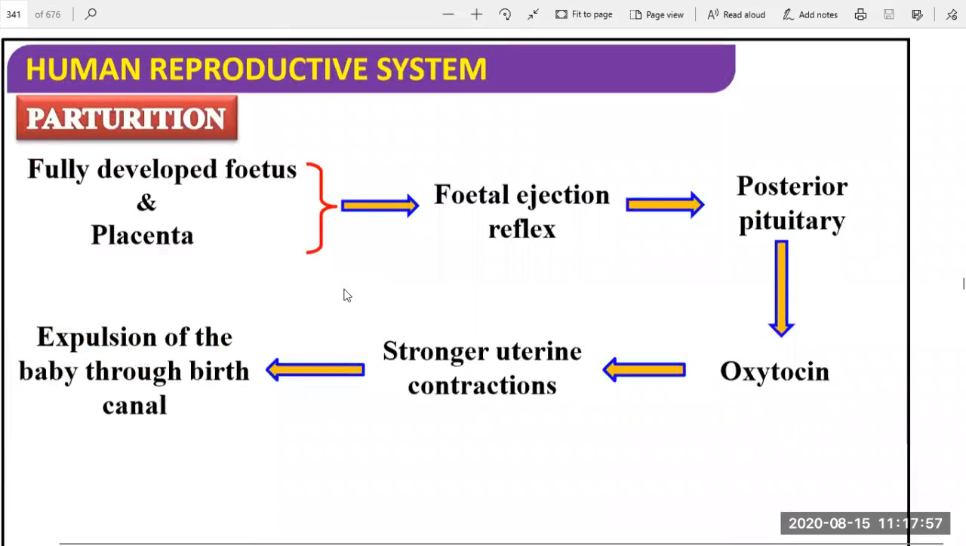Then parturition also is caused by, okay, the fully developed fetus and placenta. The fully developed fetus and placenta give rise to the fetal ejection reflex. Okay, so these are the steps. Firstly, development of the fully developed fetus and placenta, then the fetal ejection reflex. Then the posterior pituitary gland also takes part in the process of parturition. Okay. Then next, oxytocin also helps in contraction of the uterus.